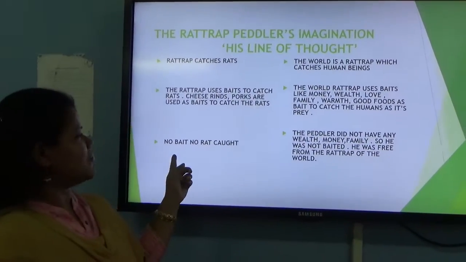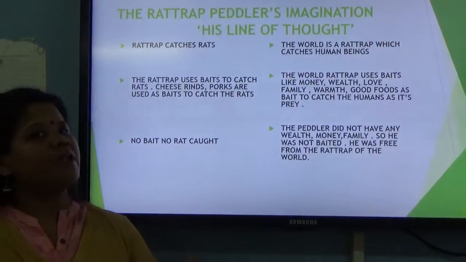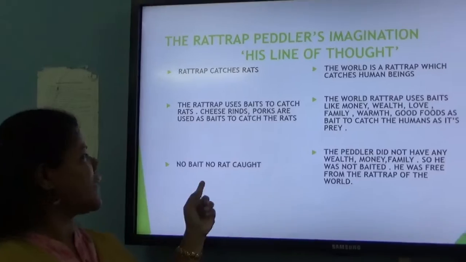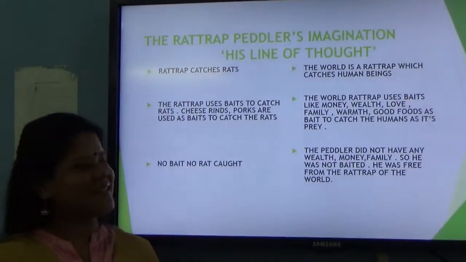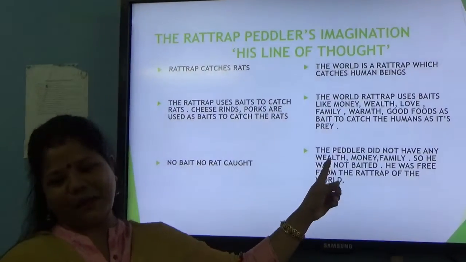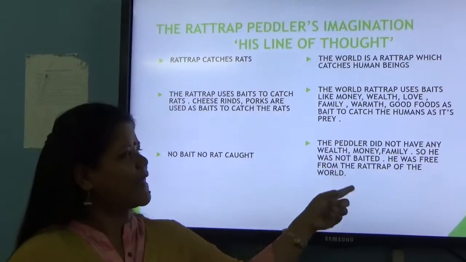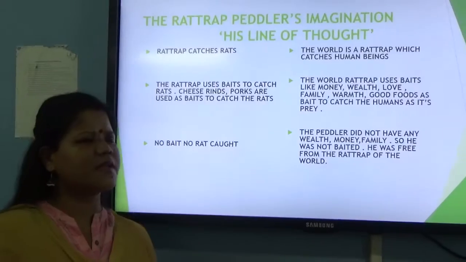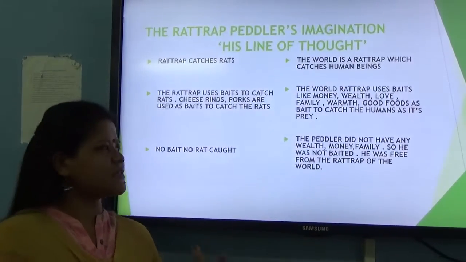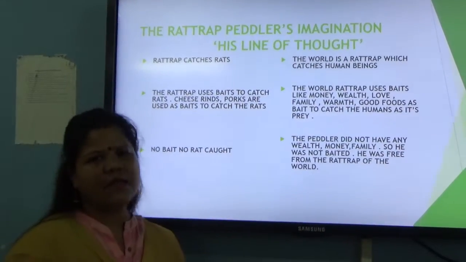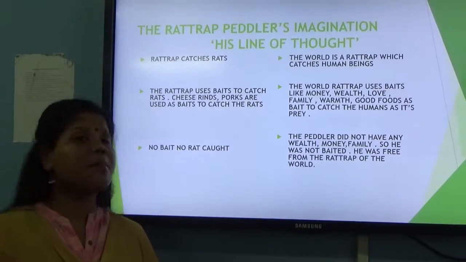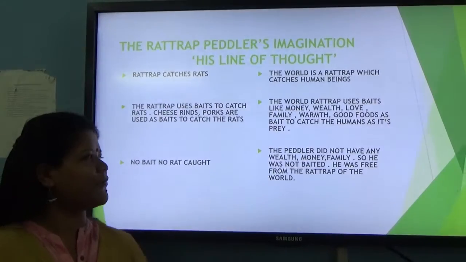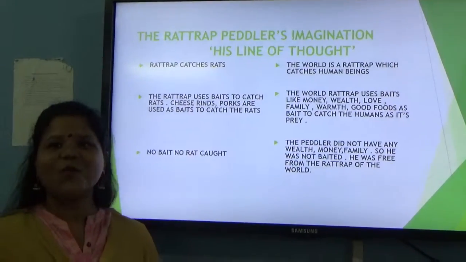Next you see, what was his opinion about himself? His opinion about himself was that no bait, no rat caught. Since he did not possess any wealth, money, or family, because he was a lonely person, a vagabond, a man who did not have anything, he thought that he was not baited, and that's why he was free from the rat trap of the world.